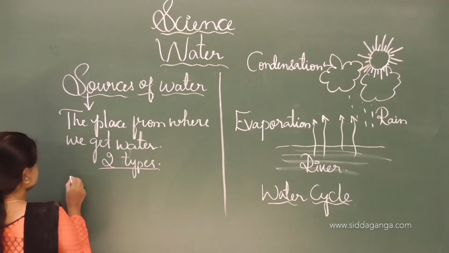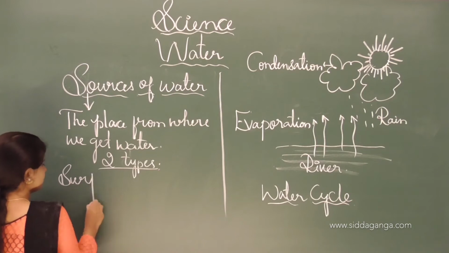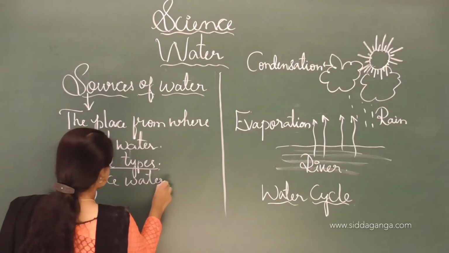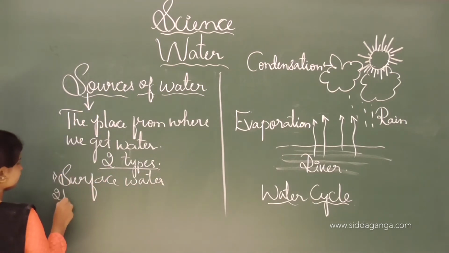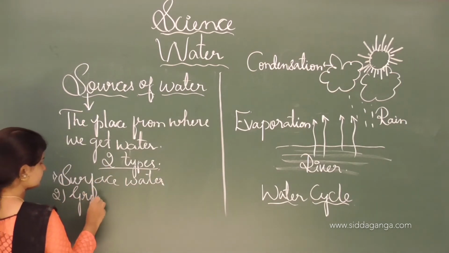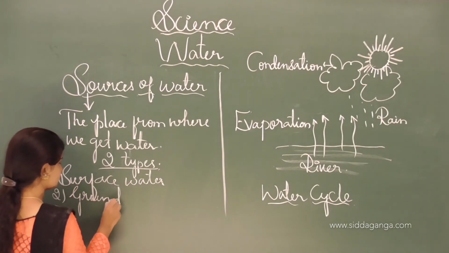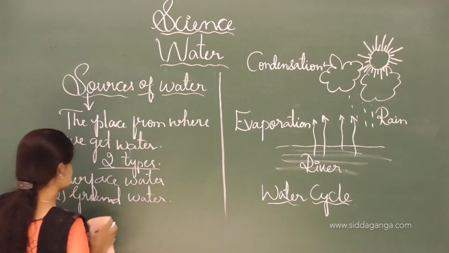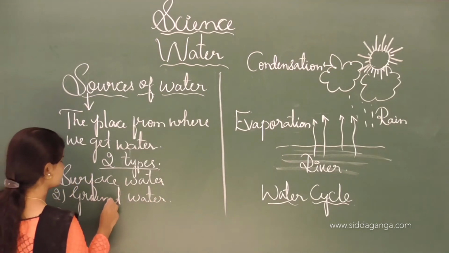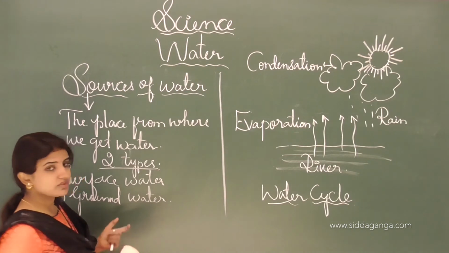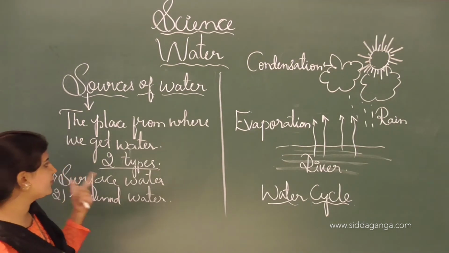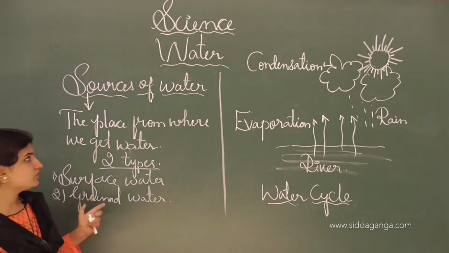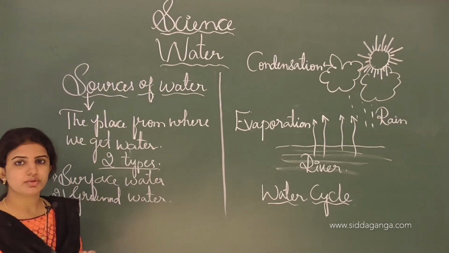One is surface water and another one is groundwater. Sources of water is nothing but the place from where we get the water, and here the sources of water can be classified into two different types.